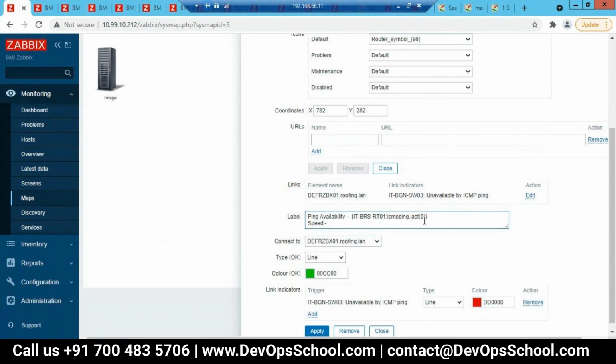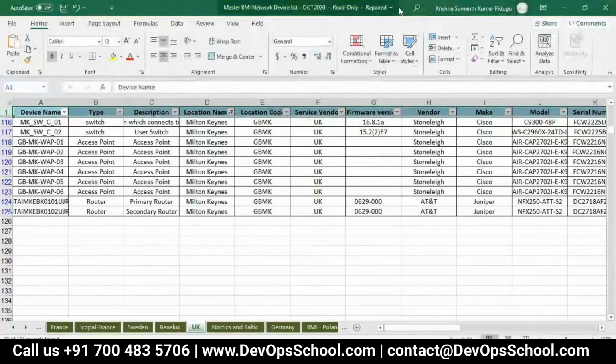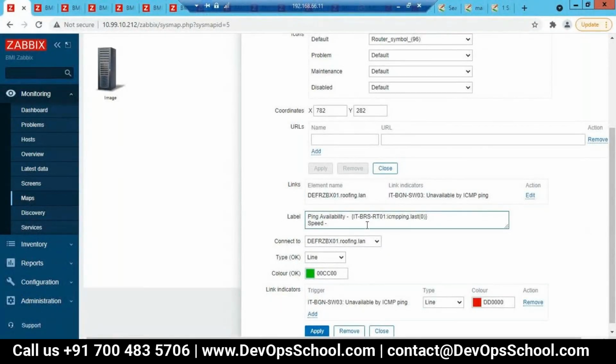What will be the item here? Speed item. Similar to how we have the ICMP ping item, the other internet speed item which is there. And what is the server name we give?